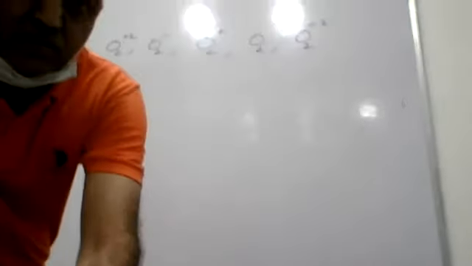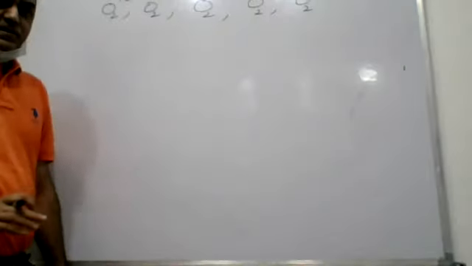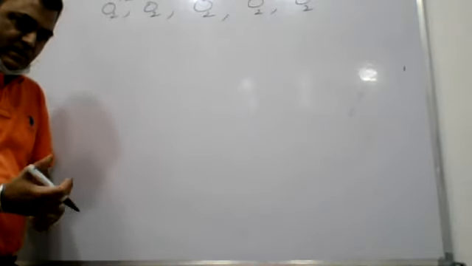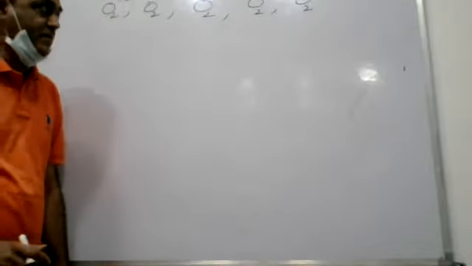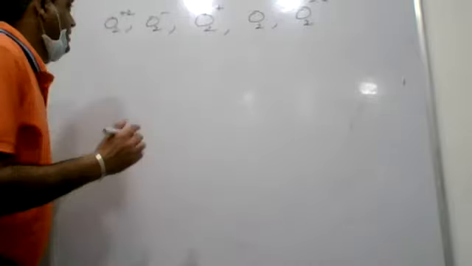Right? And after subtracting 8, how many electrons are remaining? Among those, 6 will be considered as bonding and the rest will be taken as anti-bonding. So let's see the number of electrons first of all.